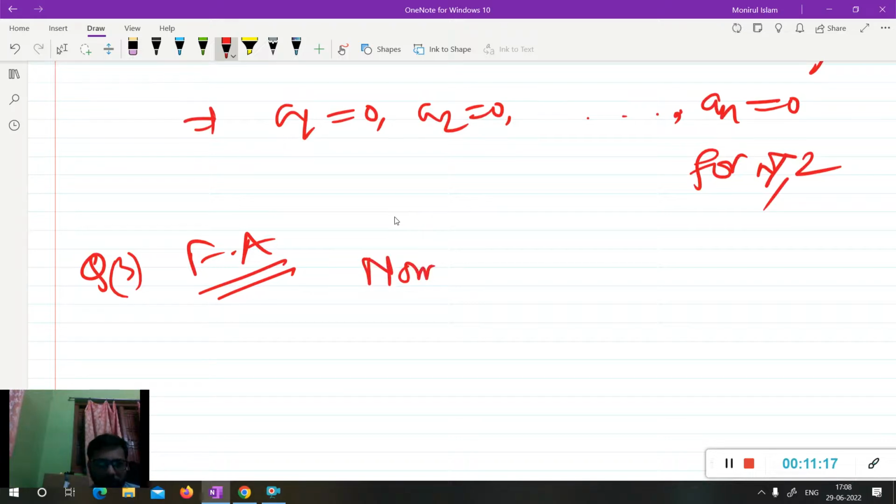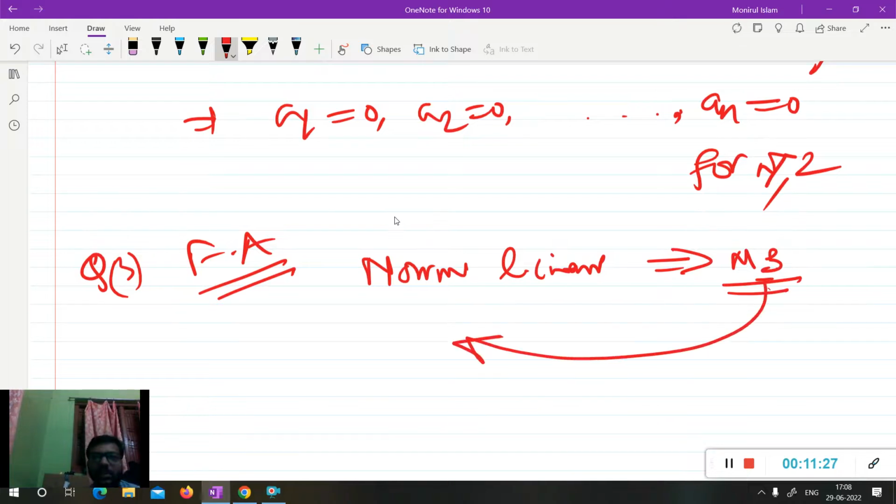The question is: every normed linear space induces a metric space, but is every metric space a normed linear space? Every normed linear space induces a metric space, we all know this, but is every metric space a normed linear space? This is the question.